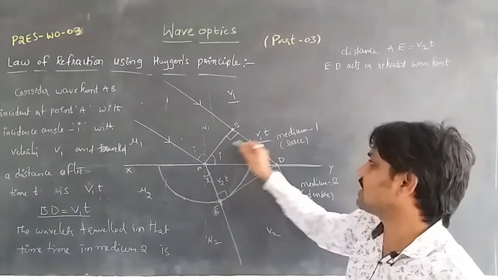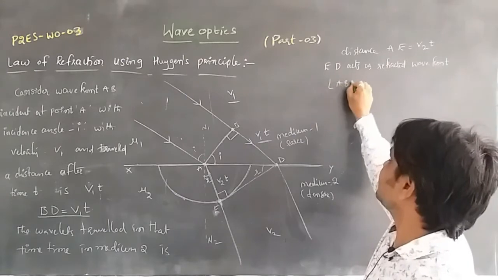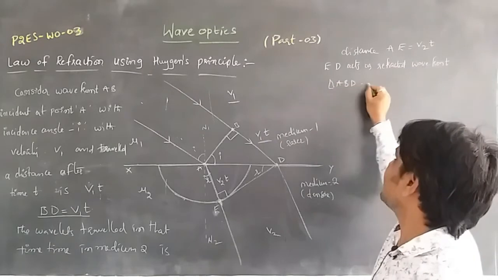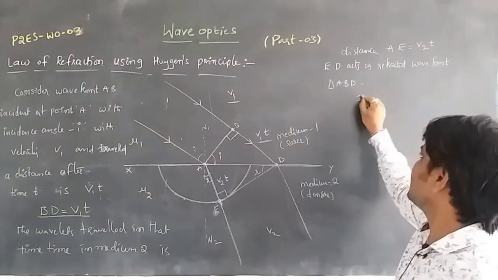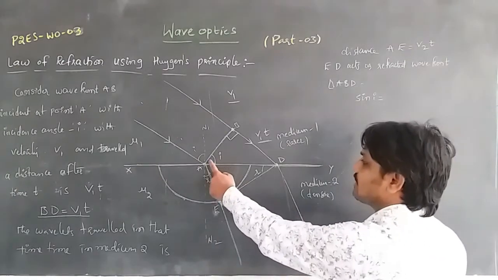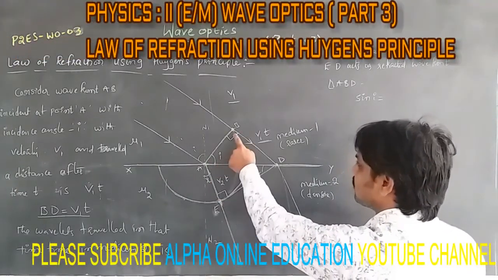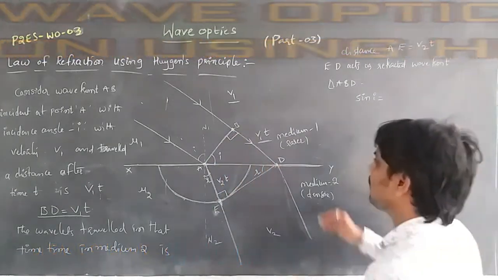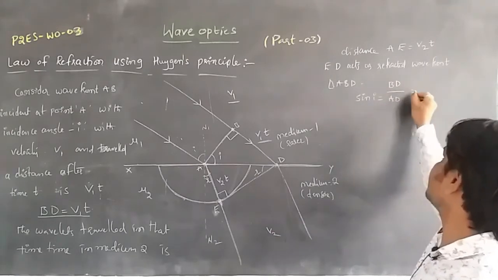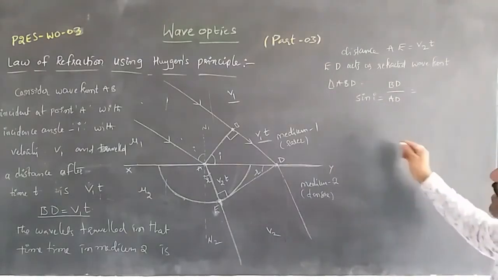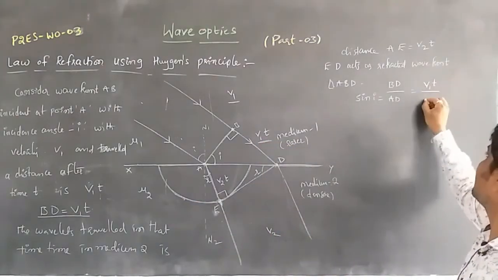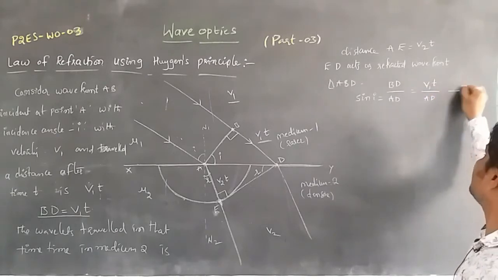From triangle ABD, sin i, where i is the angle of incidence, is equal to opposite by hypotenuse. The opposite side is BD, the hypotenuse is AD, so sin i is equal to BD by AD. We know BD is v1 t, so sin i is equal to v1 t by AD. Consider this equation number 1.